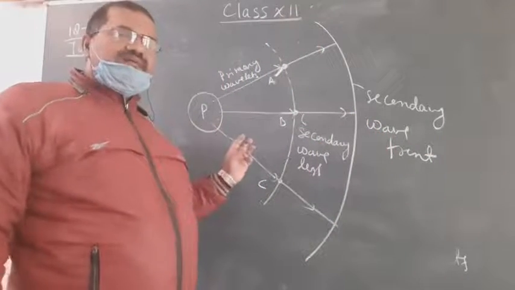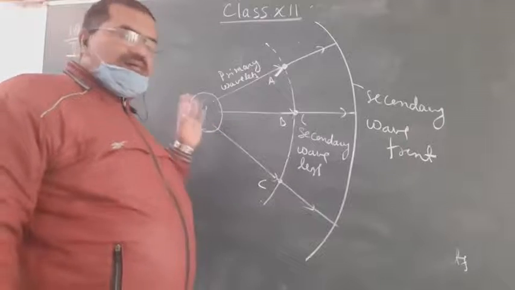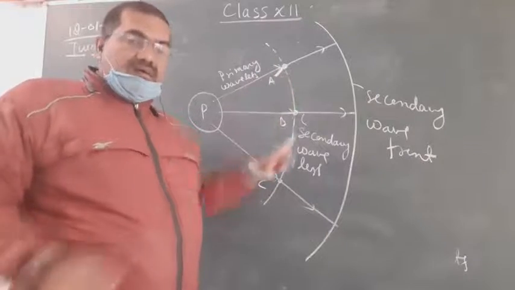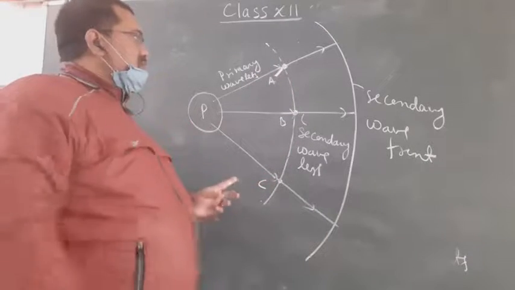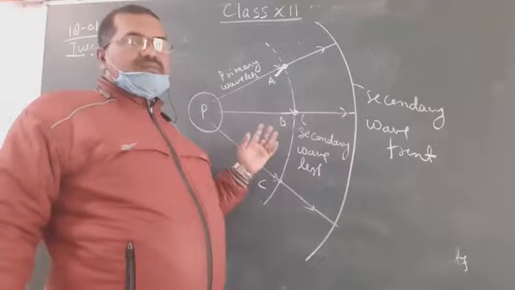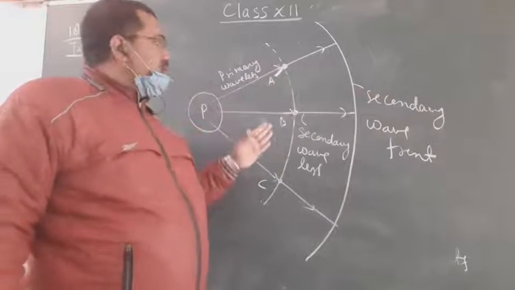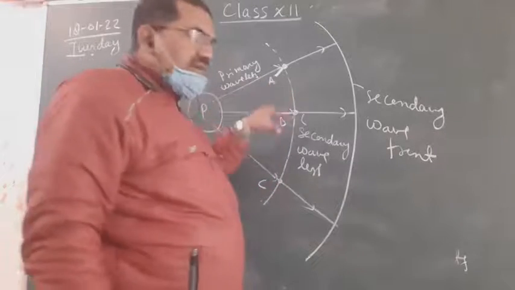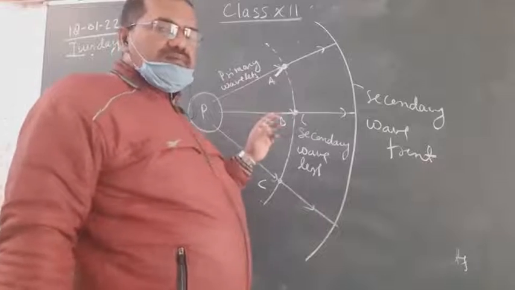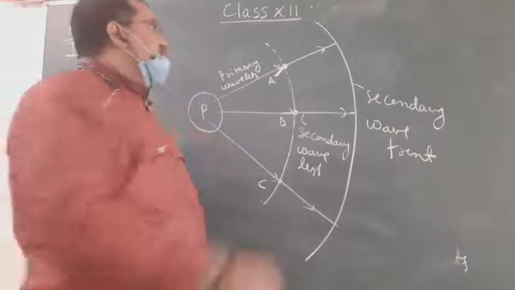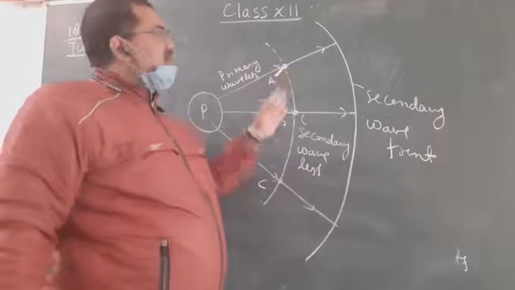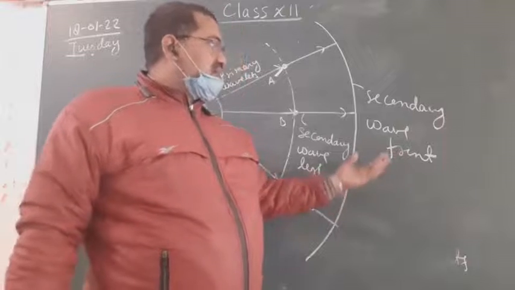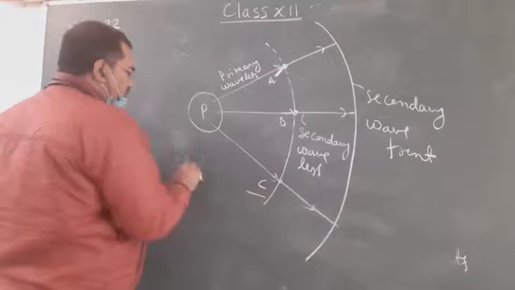A point source always creates radial wavelets, and radial wavelets create a wavefront that is spherical. So by primary wavelets, a wavefront is formed which is called primary wavefront, and the points where these wavelets strike become a new source of light. These sources again send secondary wavelets, and secondary wavelets lead to a new type of wavefront, which is called secondary wavefront.